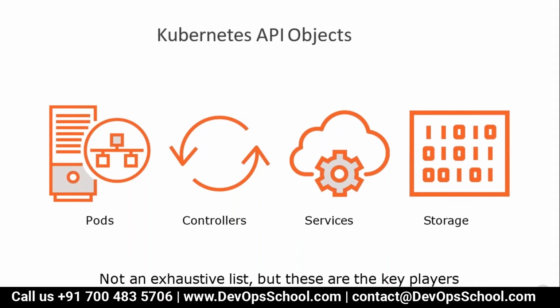That we call a Kubernetes API object. Again, remember, these we all call API objects. Why? Because all these resources we have in the API server, and we request the API server to create this object. I want a pod. How many pods? I want a controller. I want services. I want storage. I want this. I want that. So basically your work is to learn all the API objects of Kubernetes, nothing else. Because the moment you know what you want, you put it in the YAML file, send it to the API server and forget about it. That's all. The rest of the work will be done by Kubernetes.